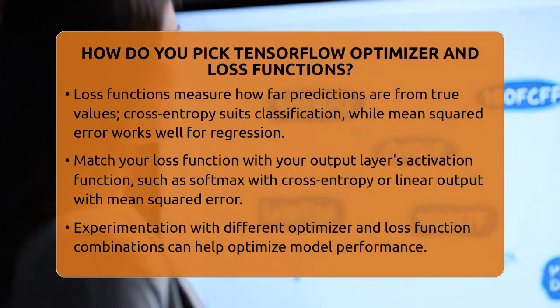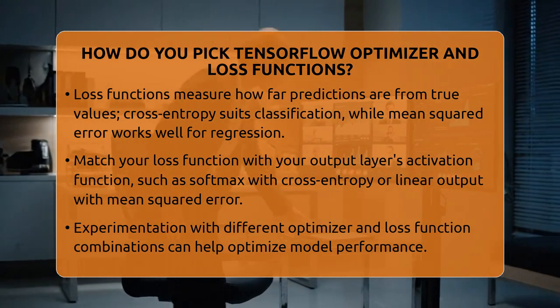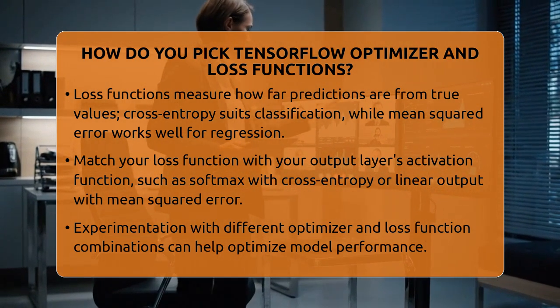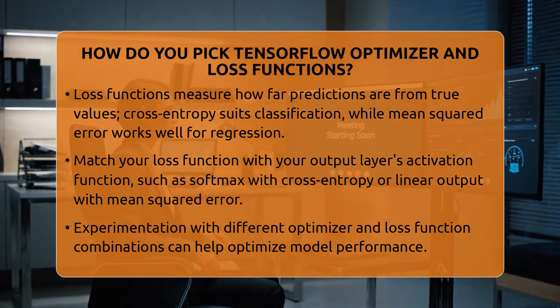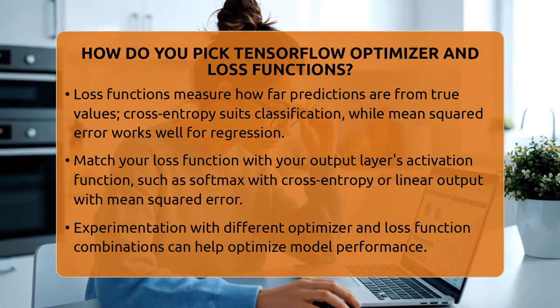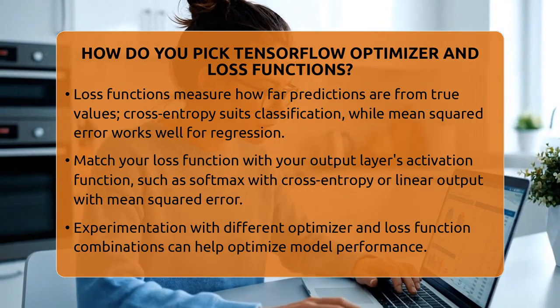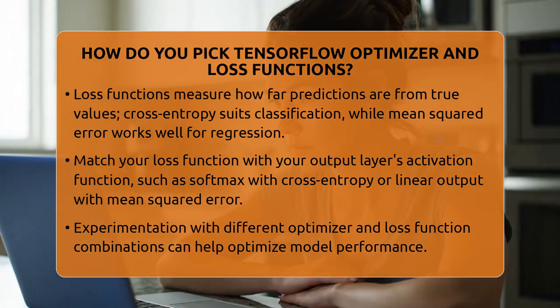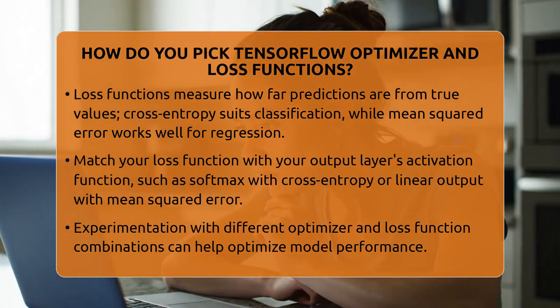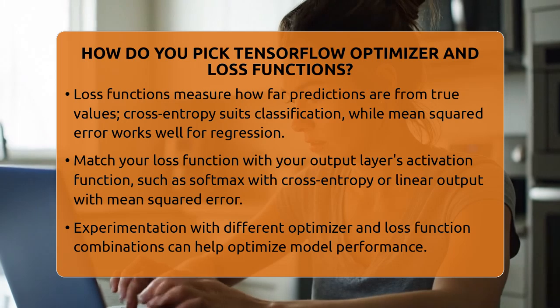Now about loss functions. They tell your model how far off its predictions are from the true data. For classification, cross-entropy loss functions are standard because they work well with probability outputs. For regression, mean squared error is common because it penalizes larger errors more heavily, helping your model focus on accuracy.